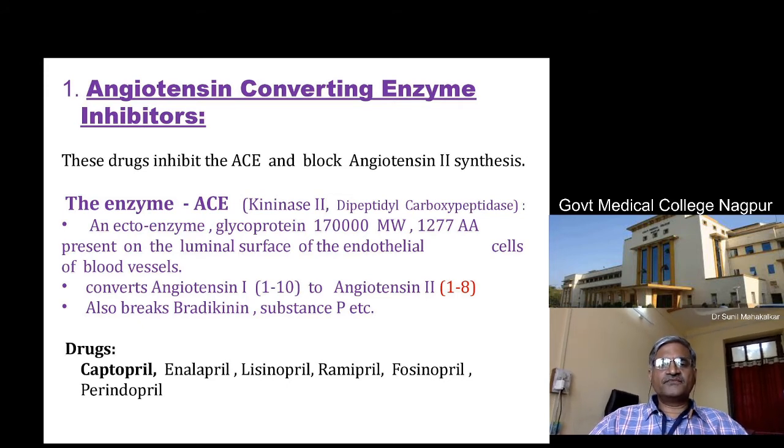So these drugs produce a decrease in the angiotensin 2 level, so decrease the chances of raising the blood pressure, and secondly they increase the bradykinin level in the body. These drugs are captopril, enalapril, lisinopril, ramipril, then fosinopril, etc. So these are very popular drugs.